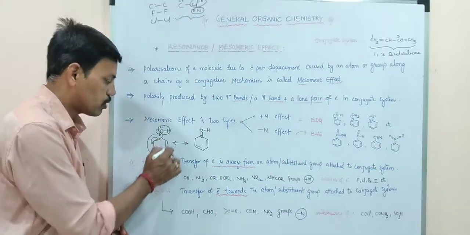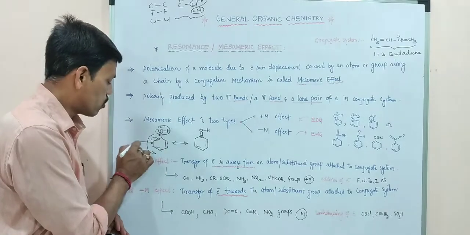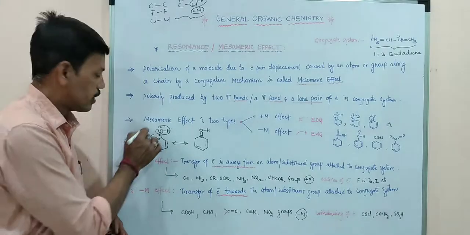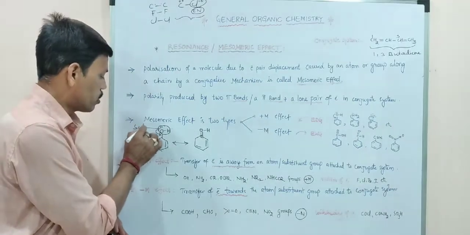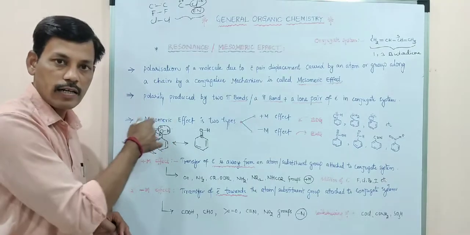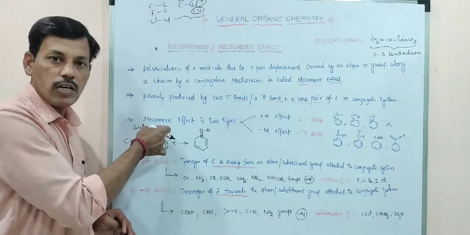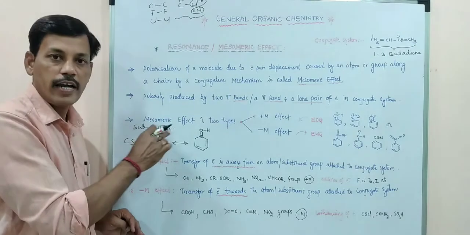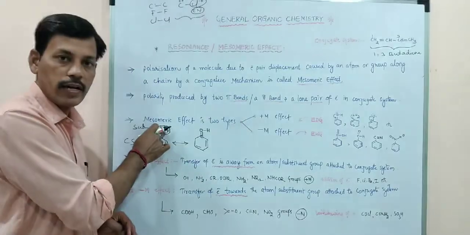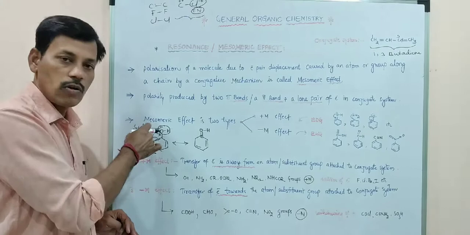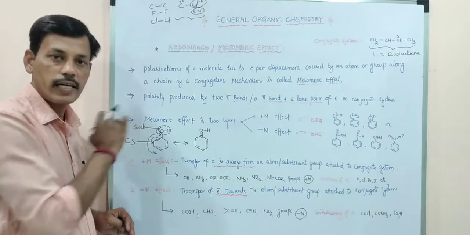So this whole benzene ring is a conjugate system, and this is a substituent. The substituent is giving electrons, and the electrons are delocalizing away from the substituent and across the complete conjugate system.